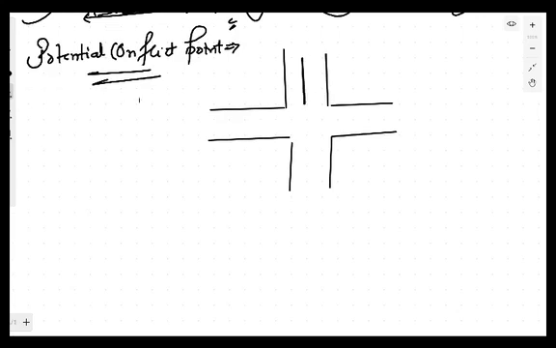If this road is two-way, then there will be a divider here. All the roads are two-way. Then in that case, the vehicles are moving in this direction, and the vehicle moving in this direction. The vehicles are moving here like this, and similar cases with the vehicle moving here and there. In that case, there can be a possible number of conflict points.